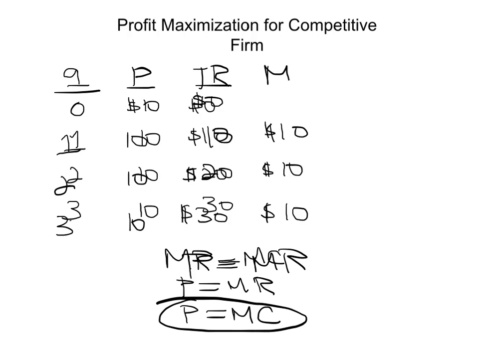So what was the marginal revenue of each additional unit? Well, the marginal revenue of the first unit is $10 because total revenue went up by 10. The marginal revenue of the second unit is also $10 because when the second unit is produced, total revenue increased by 10. And the marginal revenue of the third unit is also $10 because revenue increased by that much with that unit. And that should make sense, right? Since the price is the same, every time you increase output by 1 unit, the change in revenue, which is the marginal revenue, is always the price.